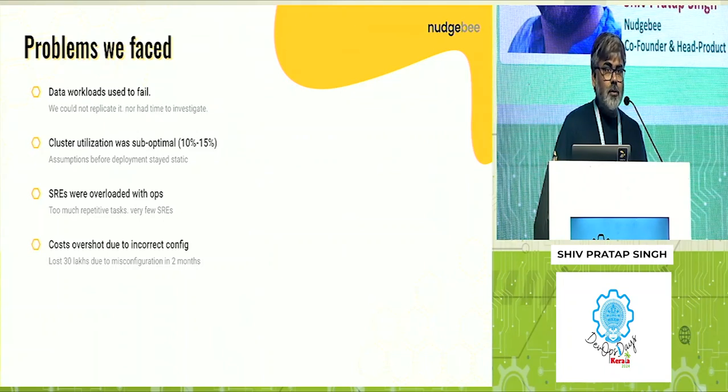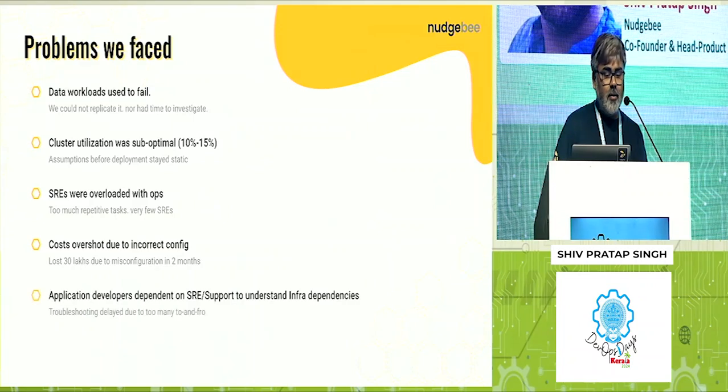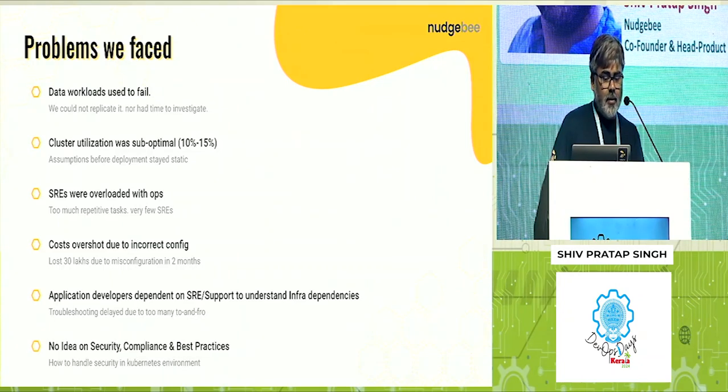Overall cost overshoot happened because we forgot to shut down our cluster. Basically, it was a Redshift cluster that we were running at a very high cost, and we forgot to shut it down. Most of the time, that is still a reality. Most application developers don't really know where their applications are running, and DevOps engineers don't really know what the application is doing. There's always a disconnect between application teams and SRE DevOps teams.